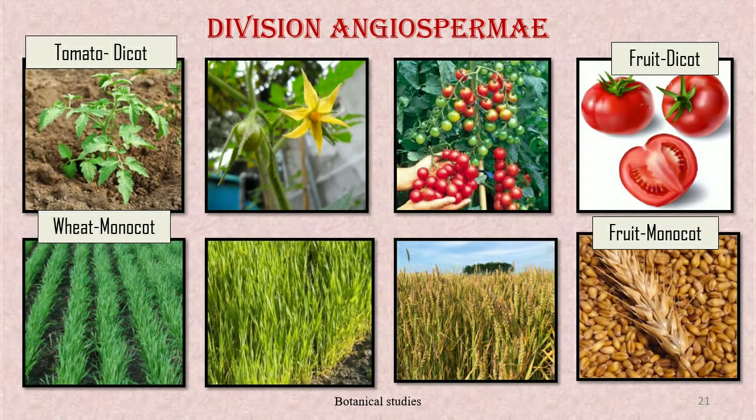The angiosperms are divided into two groups on the basis of number of cotyledons present in the seeds. The plants with seeds having two cotyledons are called dicots. Example, tomato, Bengal gram, garden pea, etc. And the plants with seeds having a single cotyledon are called monocotyledonous or monocots. Example, wheat, maize, rice, etc.